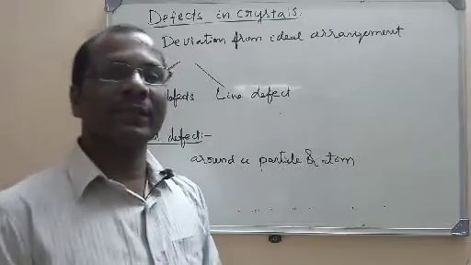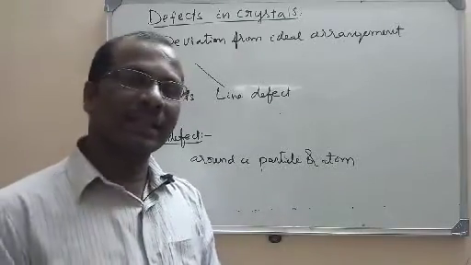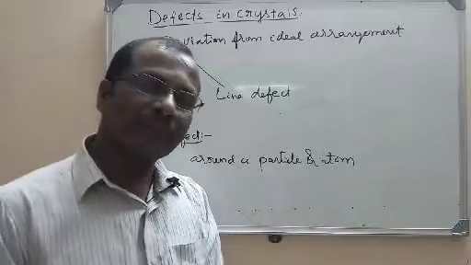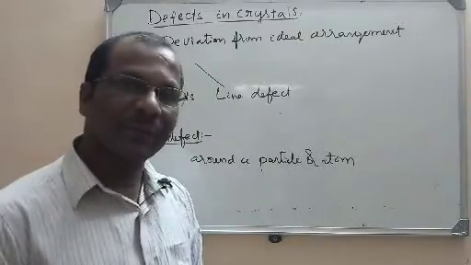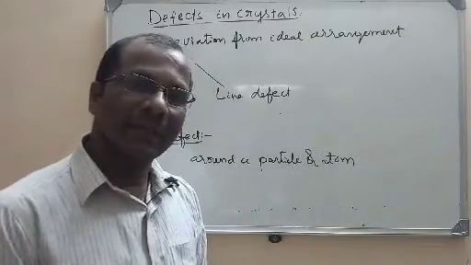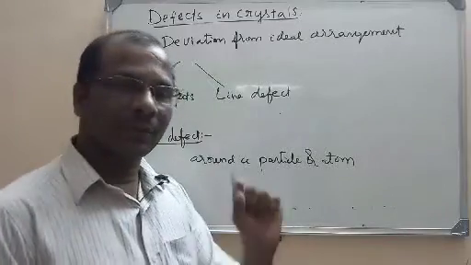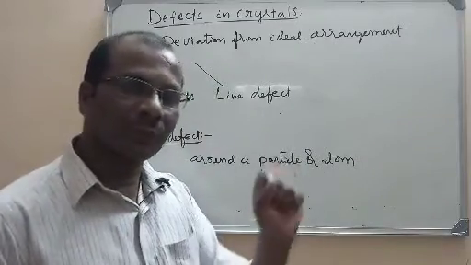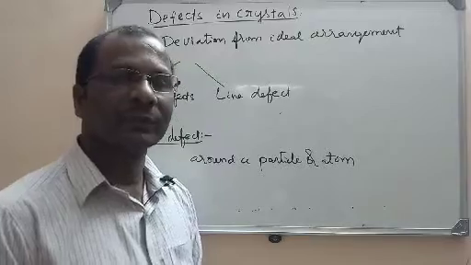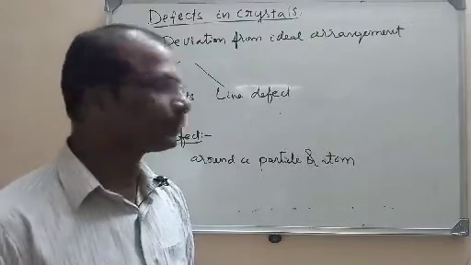For example, if you take some crystal, atoms will be regularly arranged. If one atom is missed from that arrangement, then it is a point defect, because here the defect is due to that missing of one atom. So this is called a point defect.